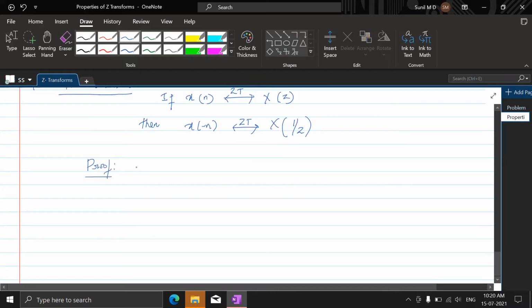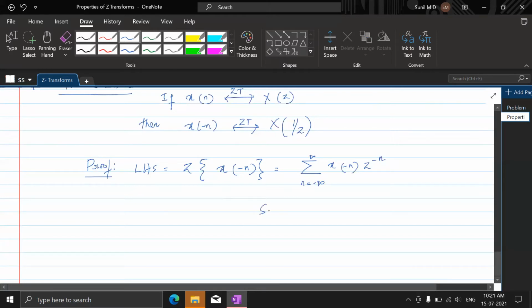Proof. LHS is the Z transform of x of minus n. Fine. So what would this be? This would look like summation n ranging from minus infinity to plus infinity, x of minus n, z to the power minus n.